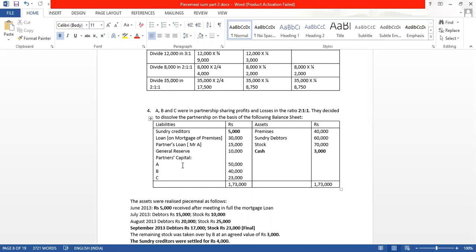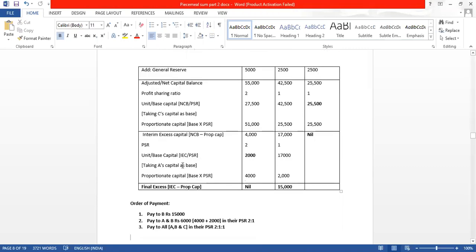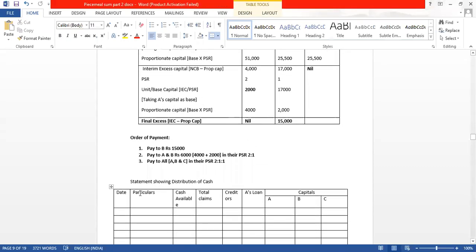Sundry creditors, partners loan, A's loan and 3 capital, 5 columns plus 4 extra for every sum. So what will we write in the 4 extra columns? For date, particulars, cash available and total claims, 4 columns extra in every sum.